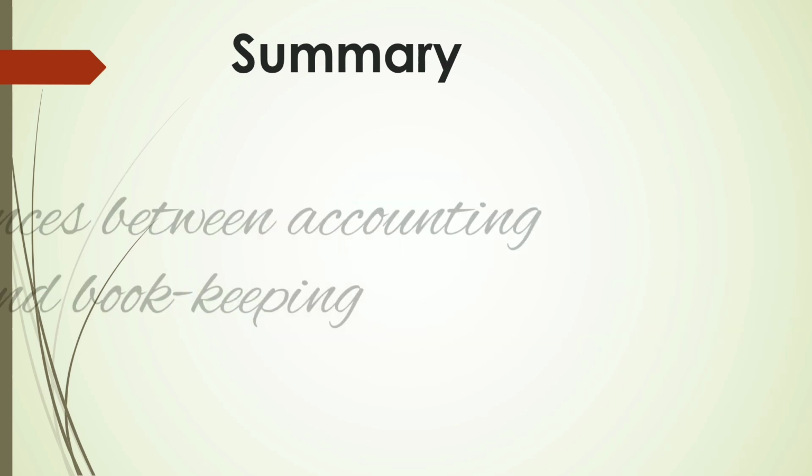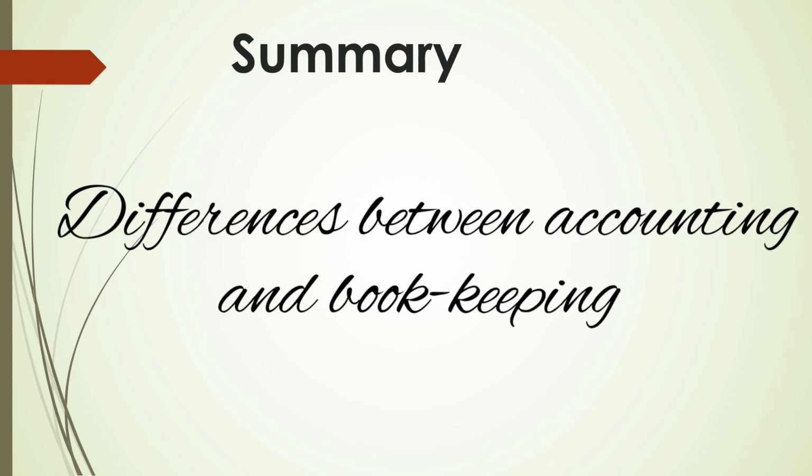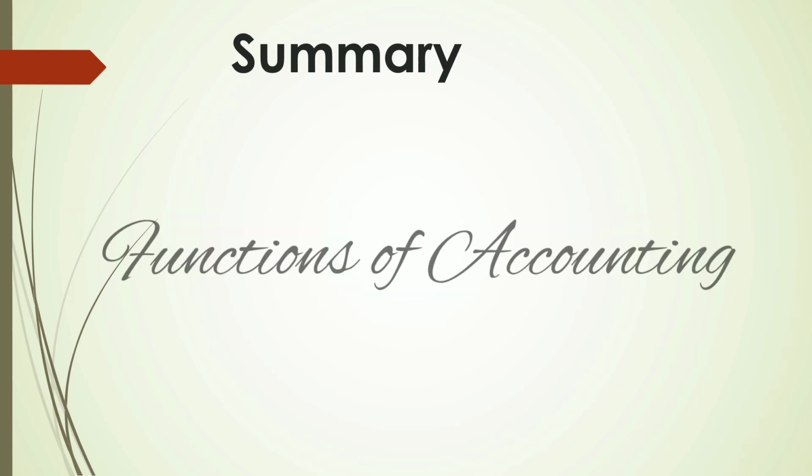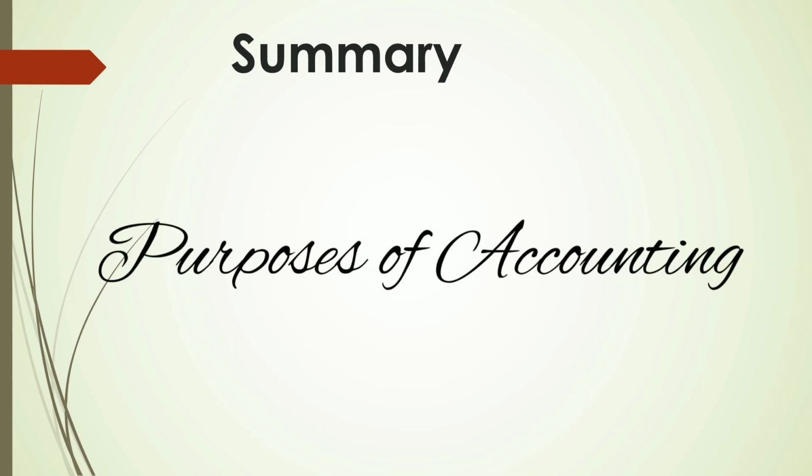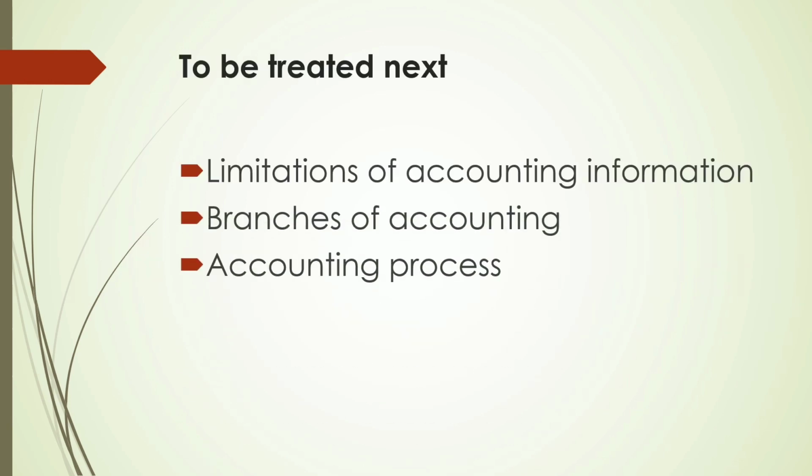We also looked at the difference between accounting and bookkeeping, and one difference is that accounting follows laid down regulatory requirements, but bookkeeping does not follow any requirements. We also looked at the functions of accounting and finally the purpose of accounting. In our next lesson, we will be looking at the limitations of accounting, branches of accounting, and the accounting process.